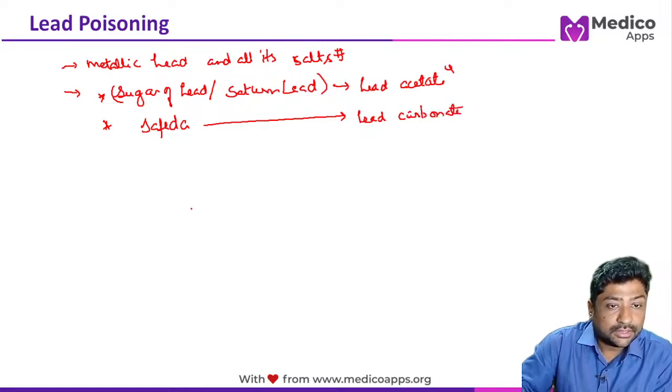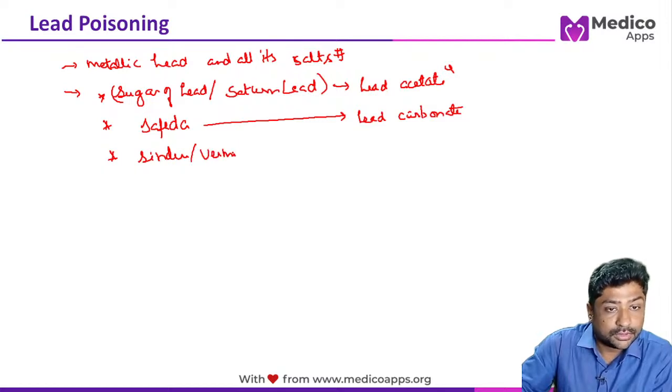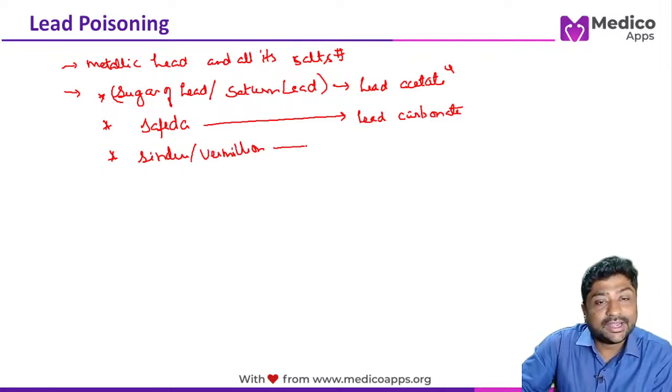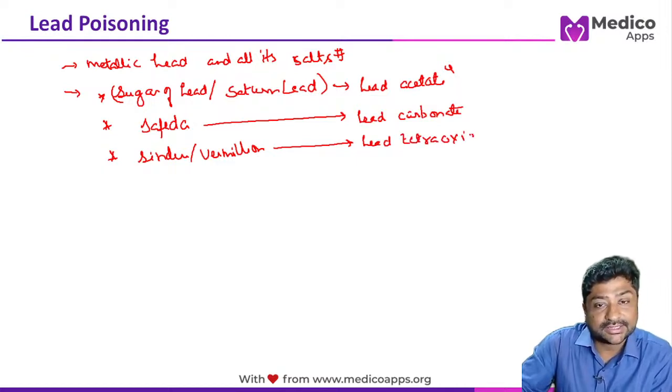Okay, another very important one is what we call as vermilion or sindoor, which the ladies will put. So again, what is the lead component which is present here? So remember here it is lead. Yes, very good. Tetra oxide, excellent.